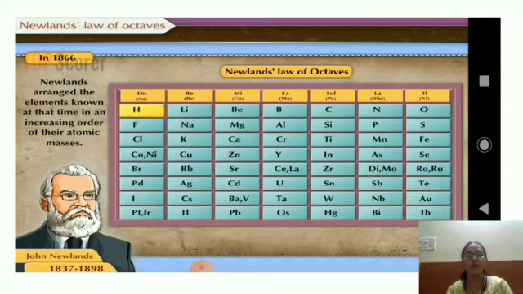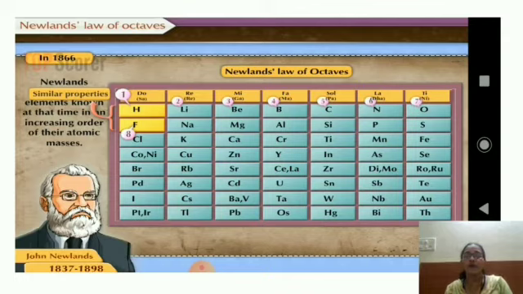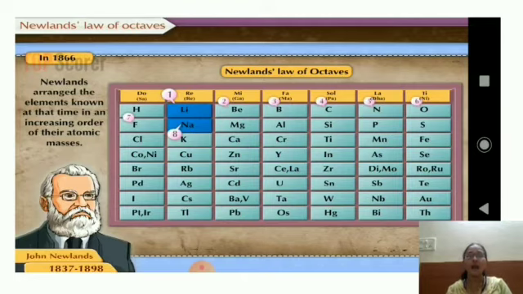So John Newlands tried to correlate the atomic mass of elements with their properties in 1866. Newlands arranged all the elements according to the increasing order of atomic masses. You could see 56 elements he had put into a tabular form, and after arranging these elements he found that the first element and the eighth element have similar properties. So he grouped these eight elements, with the first element below each other.